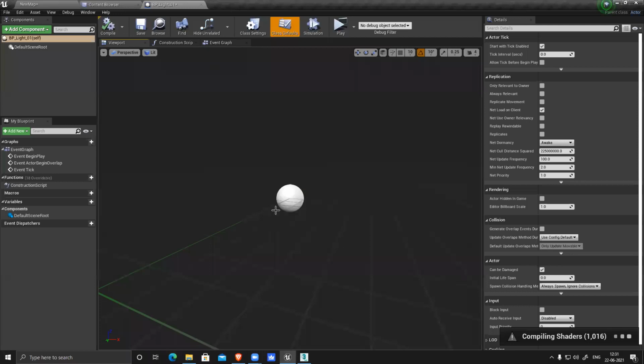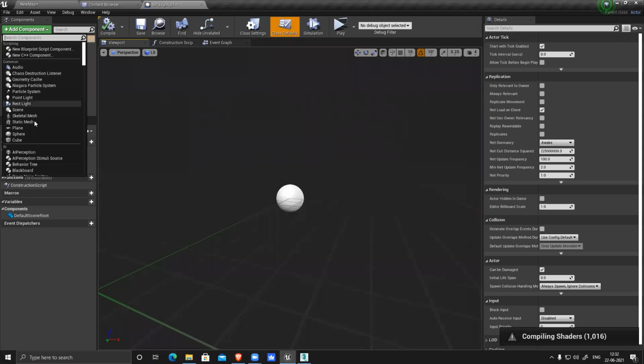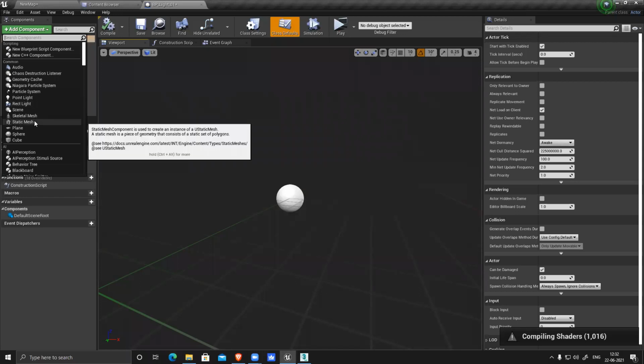So now what I have to do is nothing. Nothing is there. So the first thing in the blueprint, I have to add my model. So I have to go to add content, and then we can see we have static mesh, because our model is a static mesh. It's not a skeletal mesh.